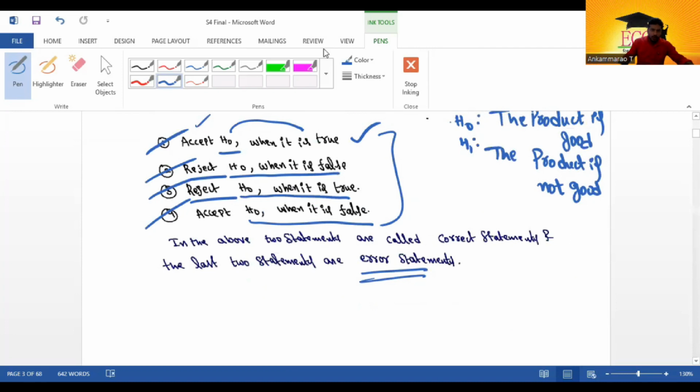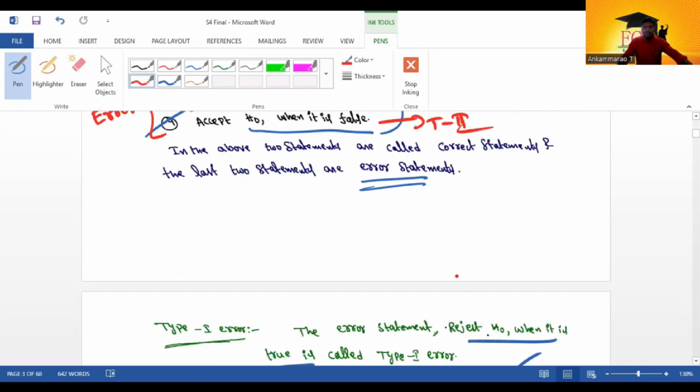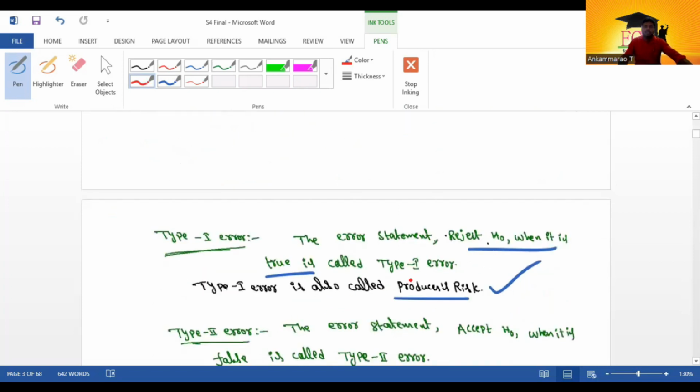Of the statements here, the first two are correct statements. The other two are called error statements. The first one is called the type 1 error and the second one is called the type 2 error. Type 1 error is reject H naught when it is true. Even if it is a good product, it is rejected, so who loses? The producer loses. So it is called the producer's risk.